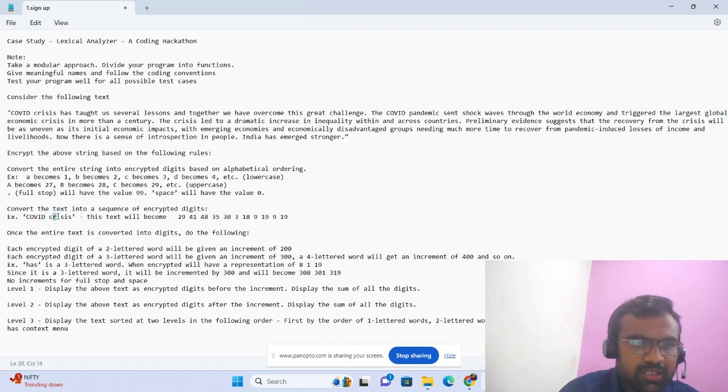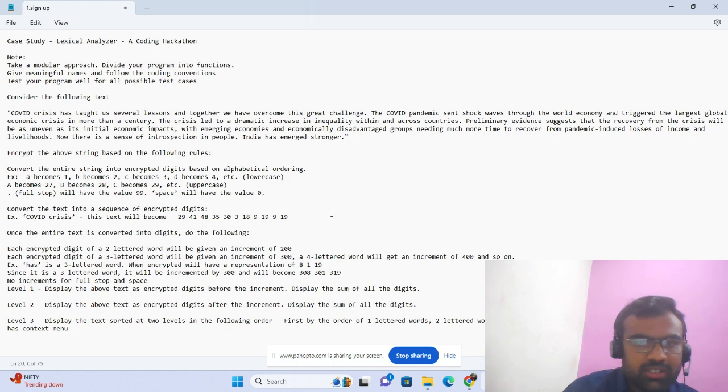And crisis will be as the C should be 3, and the letter R is 18 in the alphabetical order, so R should be 18, I is 9, and S is 19, and I is 9, and again S is 19. In this way, the level 1 encryption should be done.